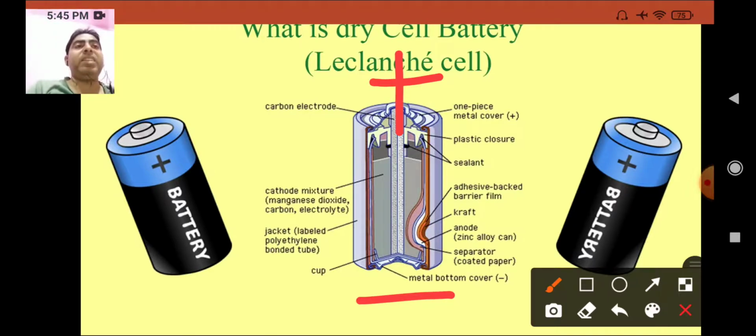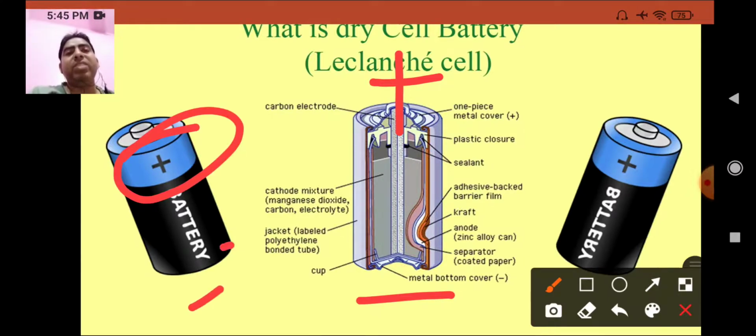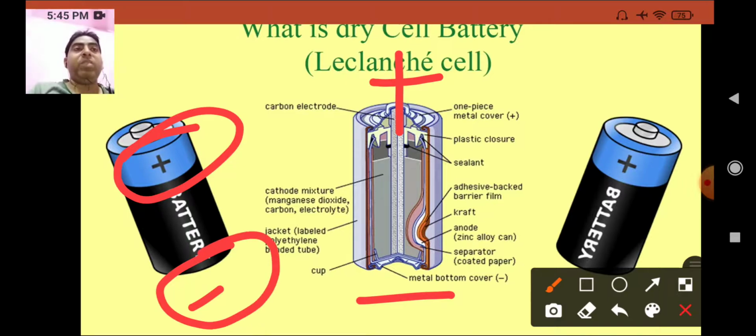The zinc container acts as the negative terminal, and here you can see this is the positive part and this is the negative part. When we connect the tip of the metal cap to the base of the zinc can with a metal wire, the current flows through it. An electric cell has two terminals, positive and negative.